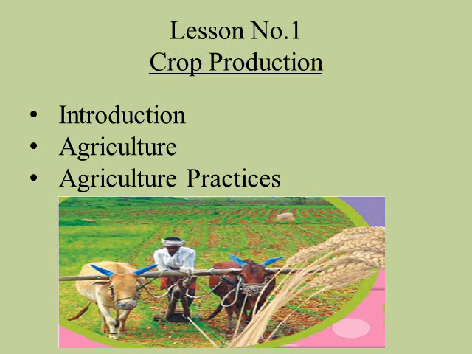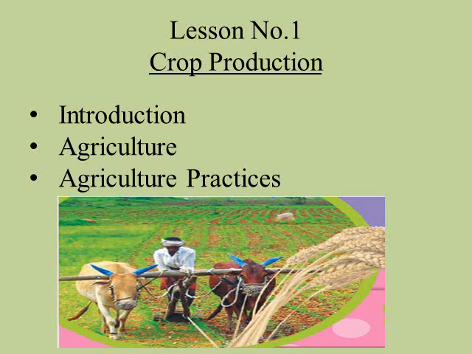The word agriculture comes from the Latin words ager, meaning field, and colere, meaning to cultivate. So the branch of science which deals with the study of methods of food production is known as agriculture. It is the branch of science in which the methods of food production are studied. That means the new techniques that are developed nowadays are studied under this branch.